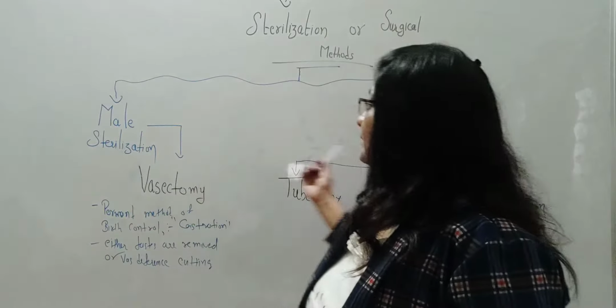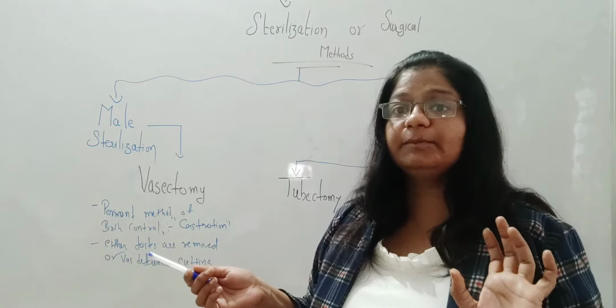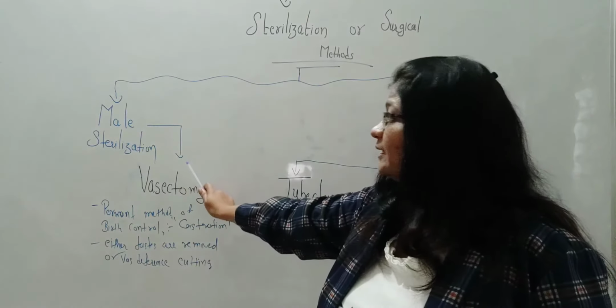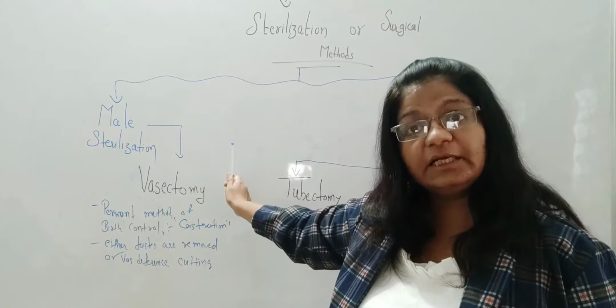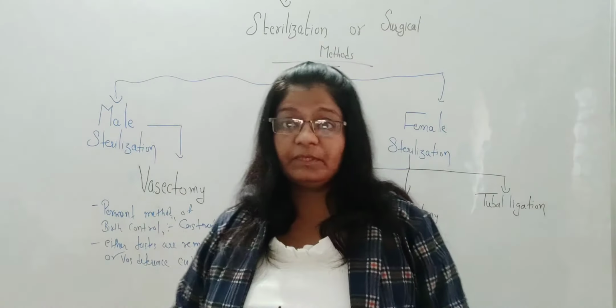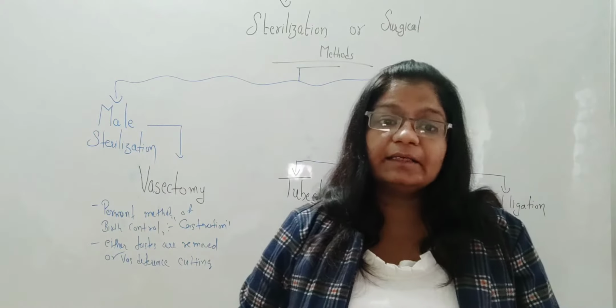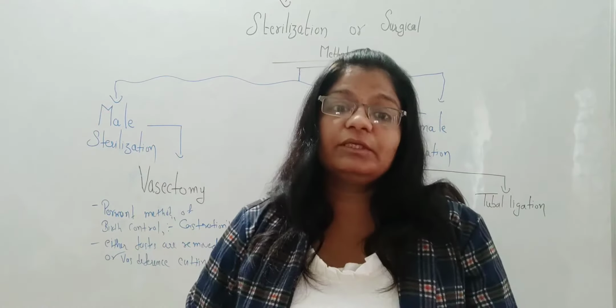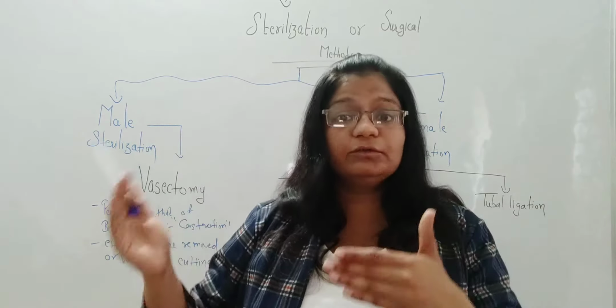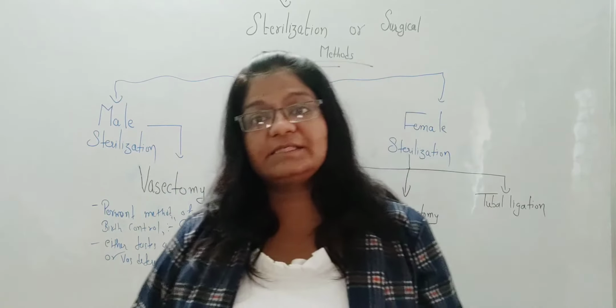So these means are of two types, for both male and female, as per their reproductive system. The male sterilization technique, or surgical means of birth control in male, is called vasectomy. These sterilization techniques are a permanent solution for conception, which will block the gamete transport, so it will prevent conception.